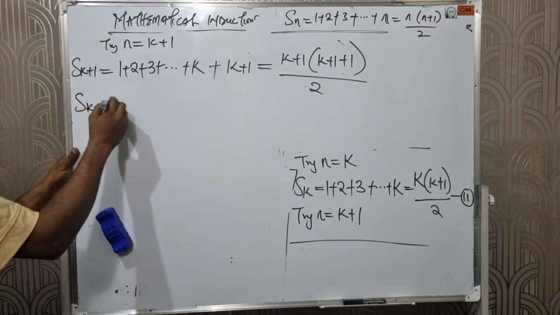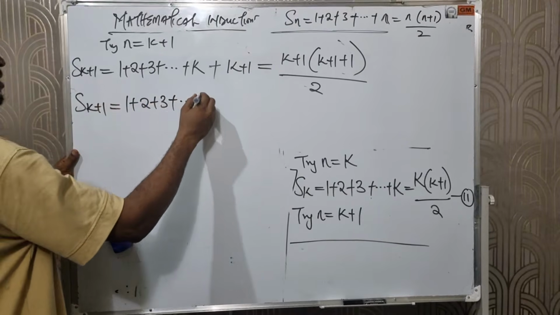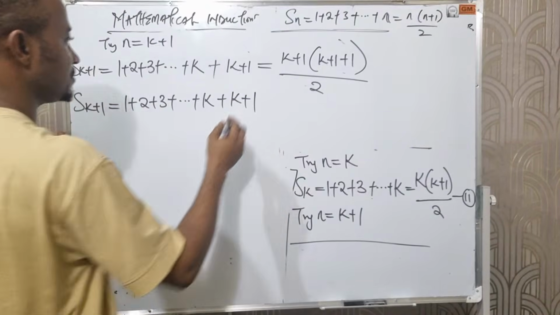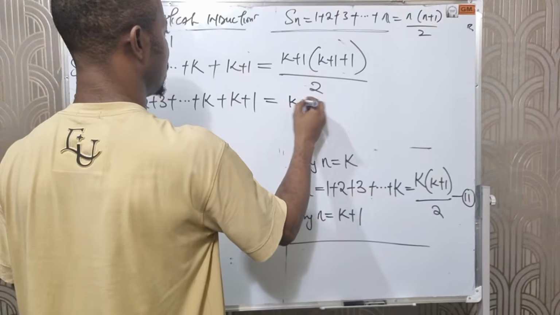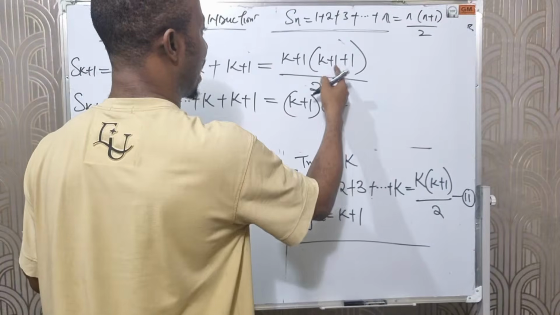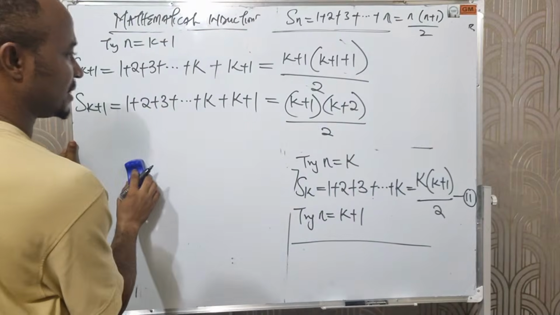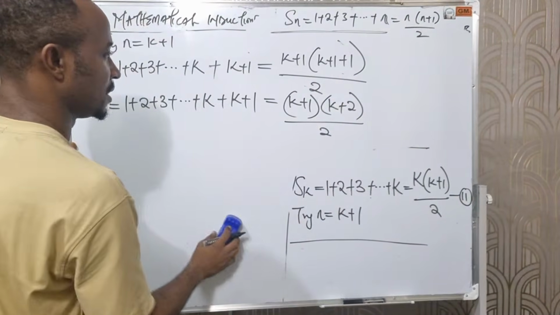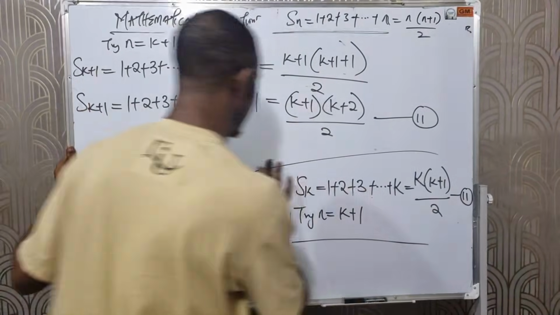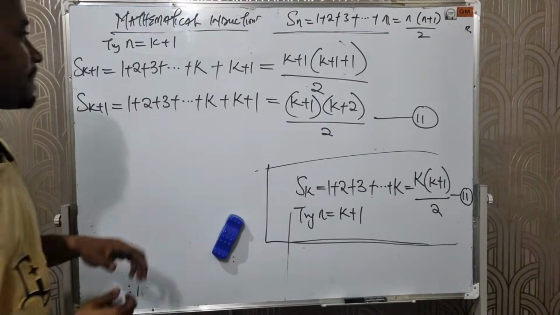So S(k+1) is equal to 1 plus 2 plus 3 plus ... plus k plus k plus 1, which is equal to k plus 1 times k plus 1 plus 1, that is 2, all divided by 2. We are heading somewhere. This we call equation 2. Don't forget that this is our equation 1, right? What do we notice here?